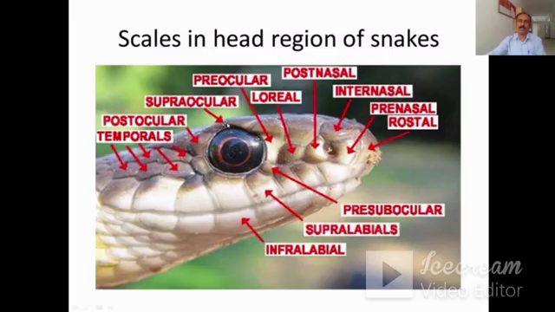This scale is the supraocular. This is the postocular, and all the remaining scales are the temporals. Then at the ventral side, you can see the infralabial scales. These are the supralabial scales, and this is the pre-subocular scale. So these are the different types of scales which are present in the head region of the snakes.